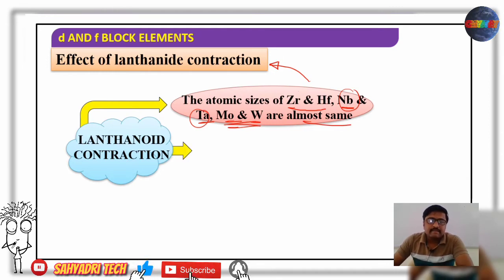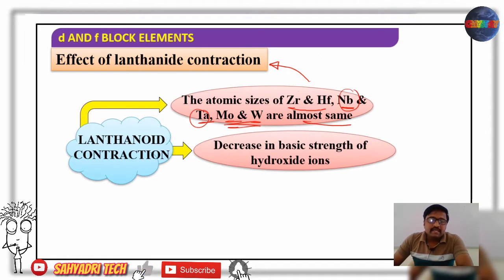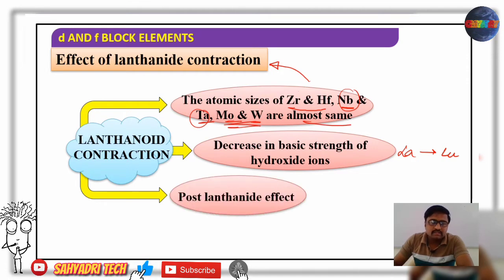Second is the decrease in the basic strength of hydroxides. There is a decrease in the basic strength of hydroxides from lanthanum to lutetium; the basic strength of hydroxides goes on decreasing. Again, it is because of lanthanide contraction. That is the second consequence. And the third one is the post-lanthanide effect. So these are the three consequences observed because of lanthanide contraction.